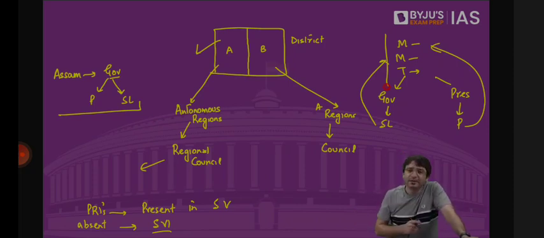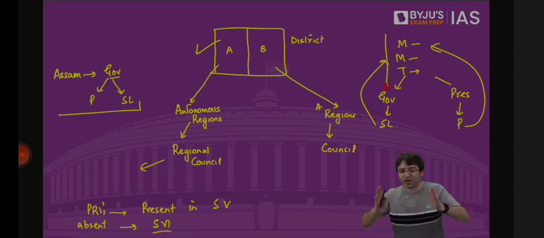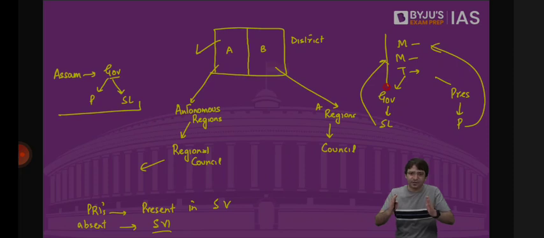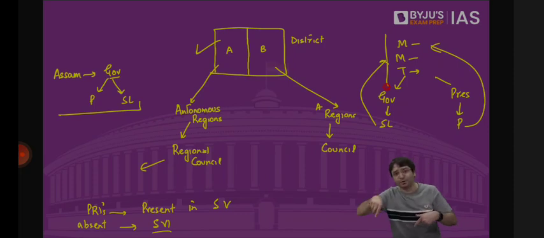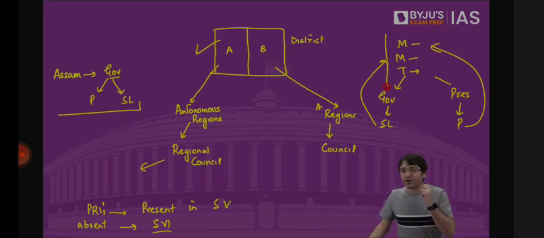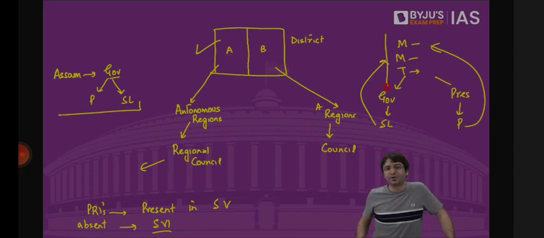Clear? If, for example, there is a state, Assam, Meghalaya, Mizoram or Tripura, where there is a district, but this district is not inhabited by one tribe. There are two tribes inhabiting this district. This entire district will be divided into two autonomous regions. These two autonomous regions will be given their own regional councils. These regional councils will have people directly elected by these tribals, and then they will pass laws for their own region, implement laws in their own region, and provide justice to their own people in this particular region. That is how we protect not only the economic interest, but also the social customs, religious customs, language, script, and family structure of these Schedule 6 areas. That is Schedule 5 and Schedule 6.